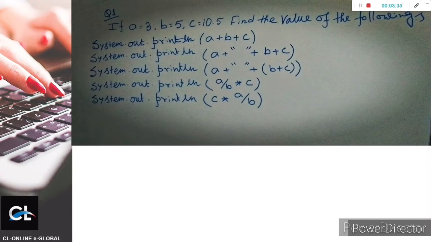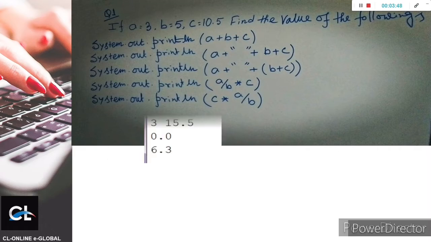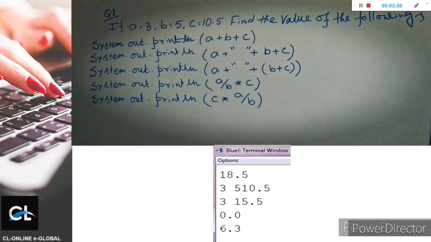What is the data type of A, B and C? By default, as per the numbers assigned, A and B are int and C is double. So for the first one we will get 18.5. See, this is the output of the first one.